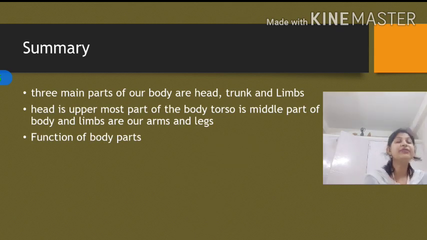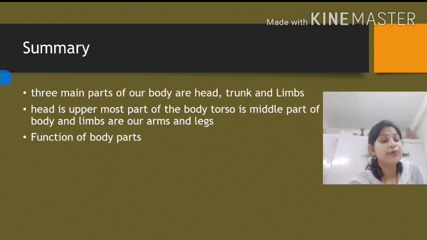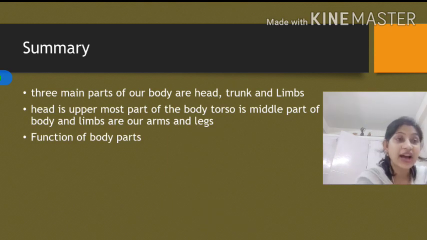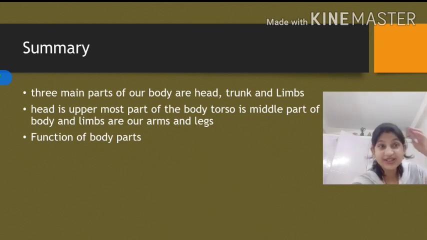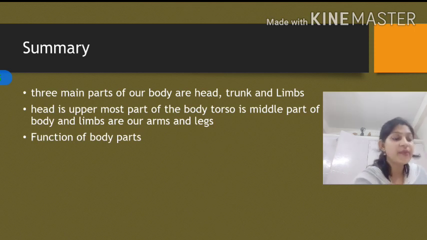Then we learnt about the function of teeth. They help us to chew and bite food. Then we learnt about the use of hands, how they help us to hold, eat and write. With the help of legs, we are able to walk, run, jump. And what was the use of nails? The use of nails was to protect the tips of our fingers. And one more thing was there. I forgot, students. That was hair. What is the use of hair? It keeps our head warm and protected.